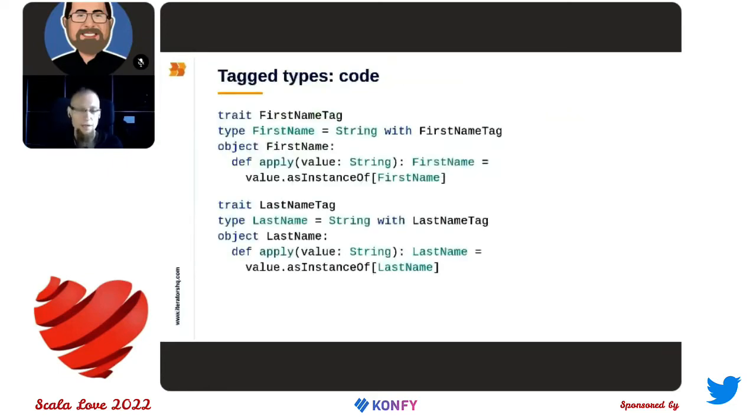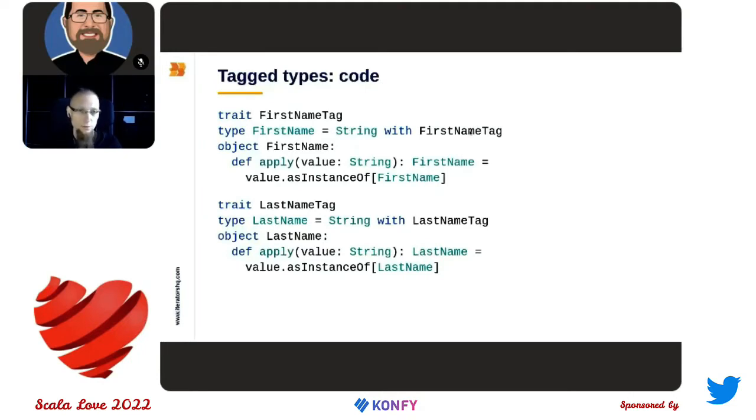Let's move to the second implementation. This is something that is called tagged types. And here it is more complex. We need to define an empty trait, which is our tag. Then we need to define a type alias, which is the type with this tag.